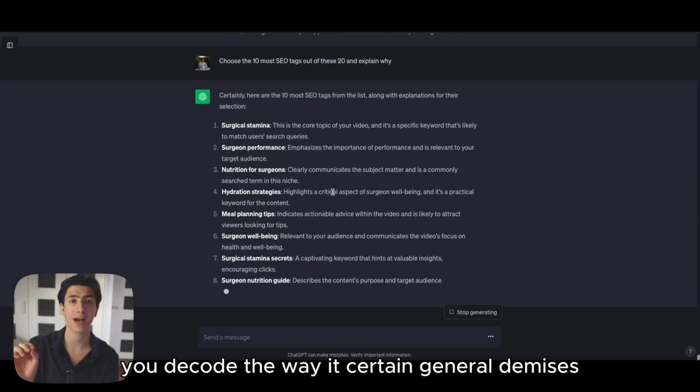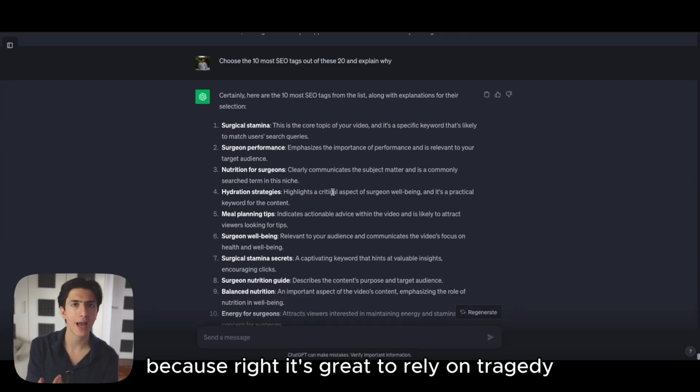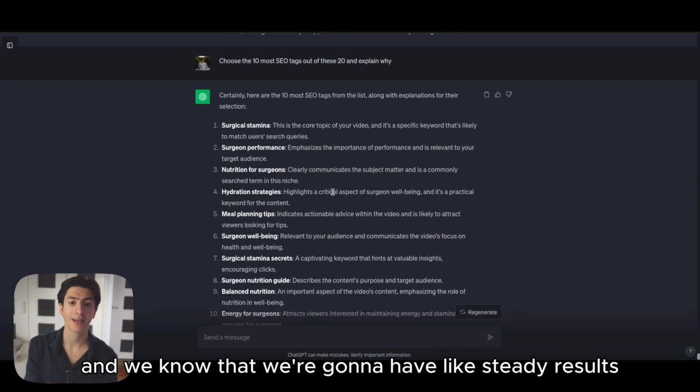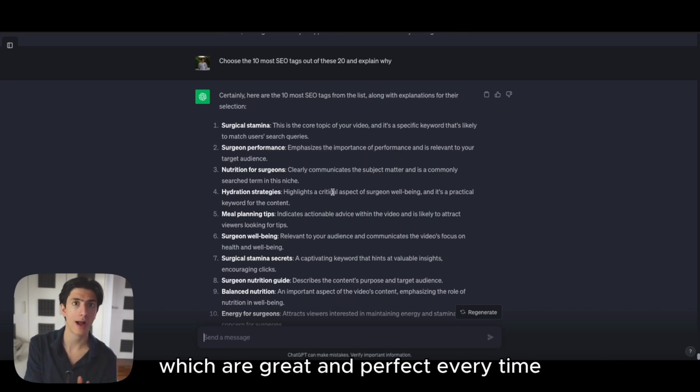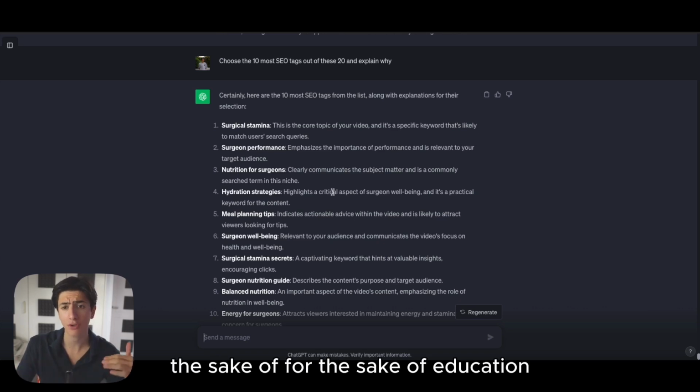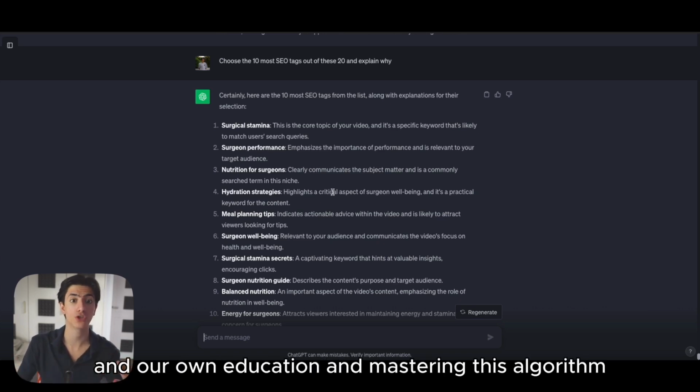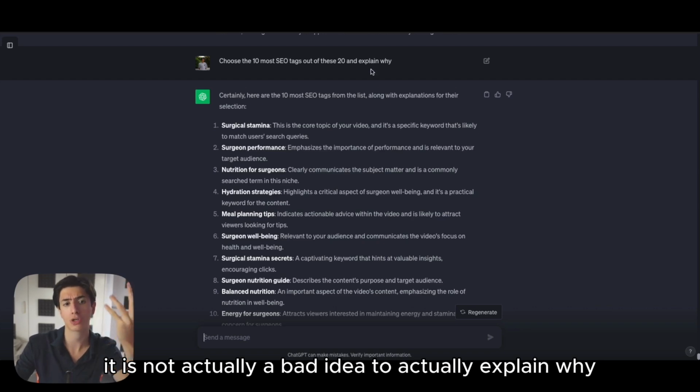you decode the way it search engine optimizes. Because, all right, it's great to rely on ChatGPT and we know that we're going to have steady results which are great and perfect every time. But that being said, for the sake of our own education and mastering this algorithm, it is not actually a bad idea to explain why.